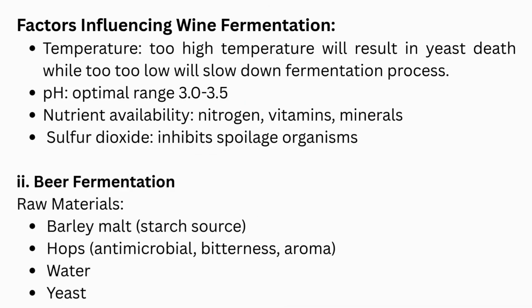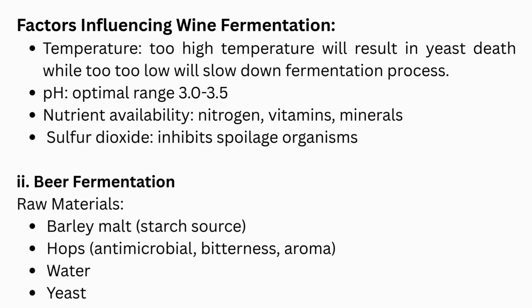Factors influencing wine fermentation. Temperature: too high equals yeast death, too low equals slow fermentation. pH: optimal range 3.0 to 3.5. Nutrient availability: nitrogen, vitamins, minerals. Sulfur dioxide: inhibits spoilage organisms.